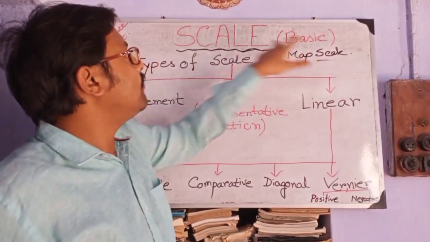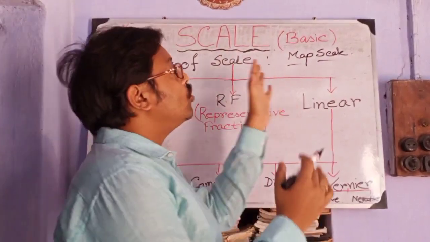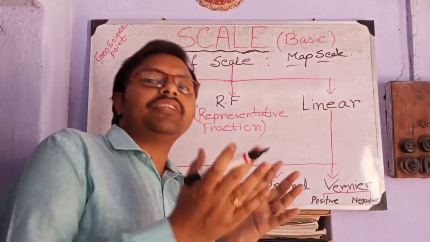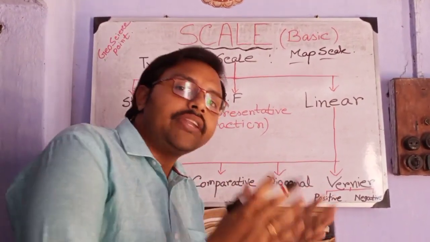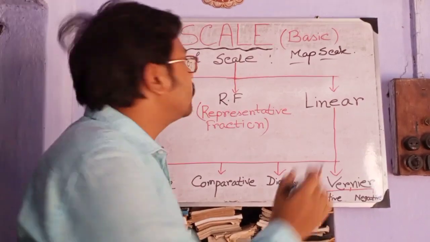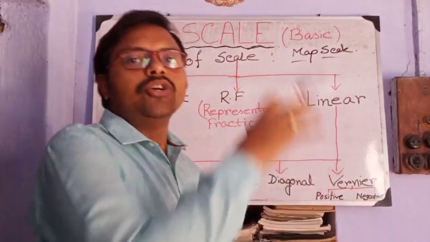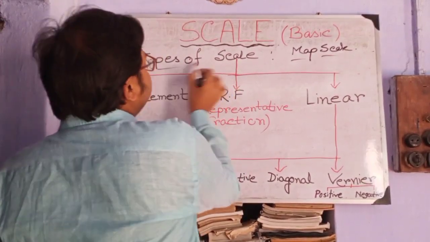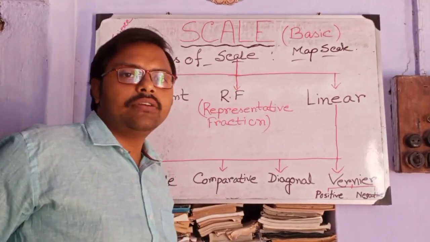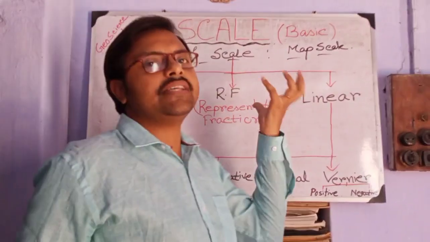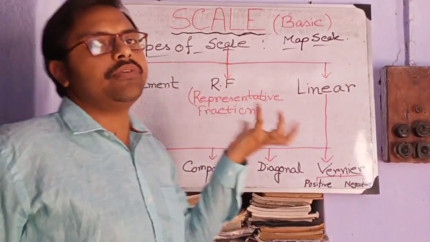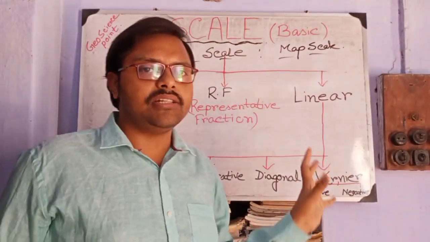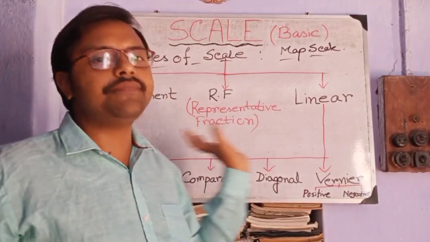Only on a map do we use scale, to understand the distance between 2 points or to represent the distance between 2 points in a reduced version. In these particular cases we use scale. So now we will read the types of scale. We have known that it is a reduced proportion between land and map distance. But there are different types of this proportion.